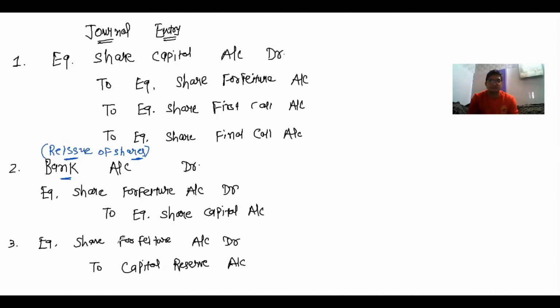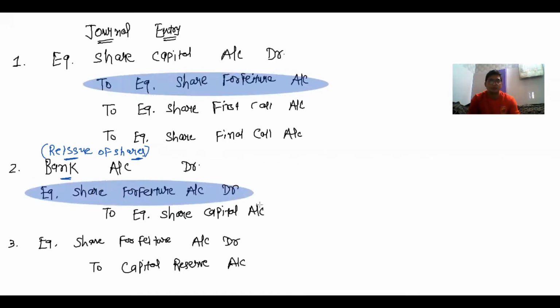It means here you can see that equity share forfeiture account is credited here. In the same way, equity share forfeiture account is debited here. So here forfeiture account credit, here forfeiture account debit, and the difference between these forfeiture amounts is transferred to capital reserve.